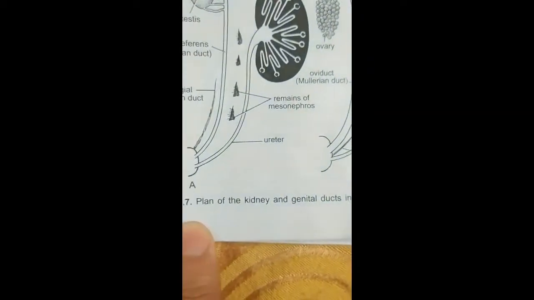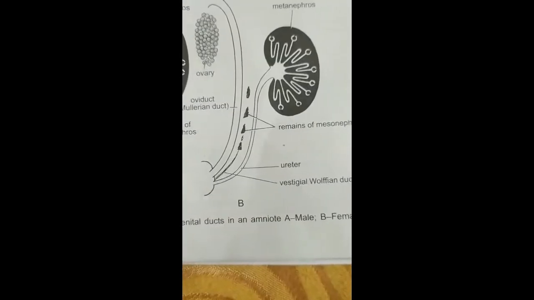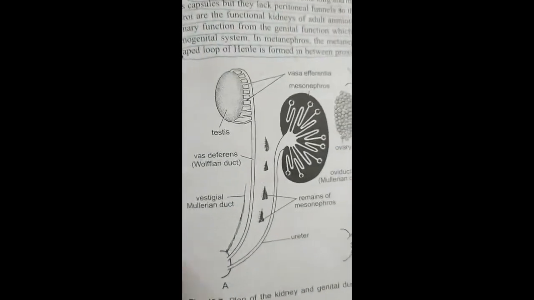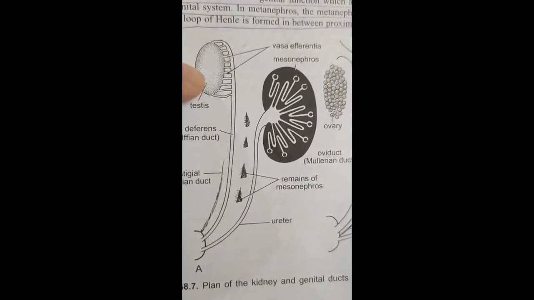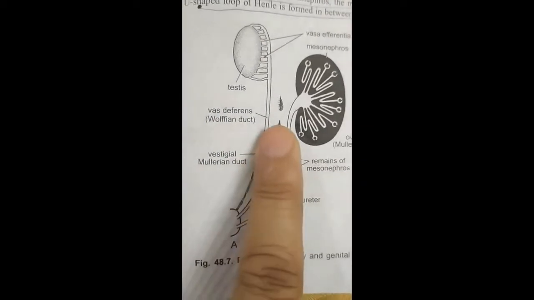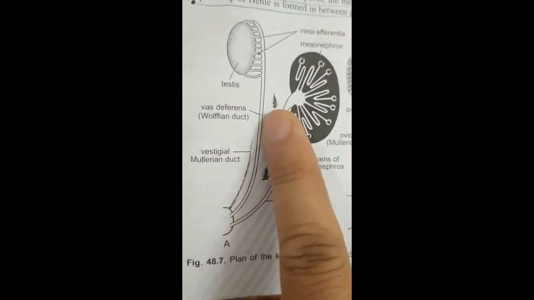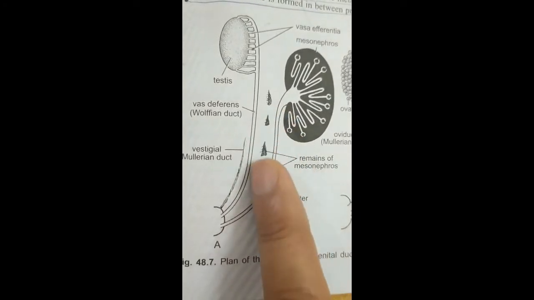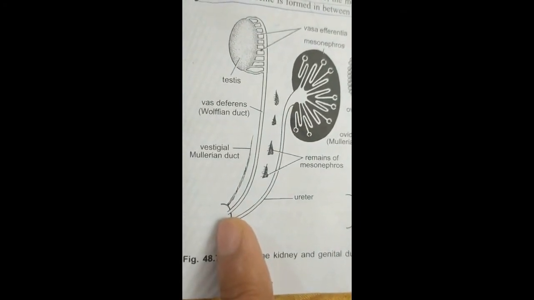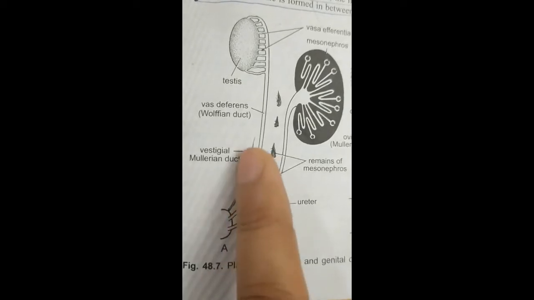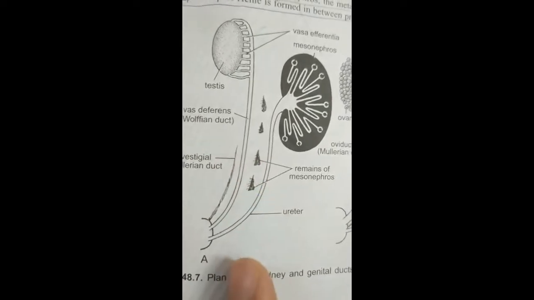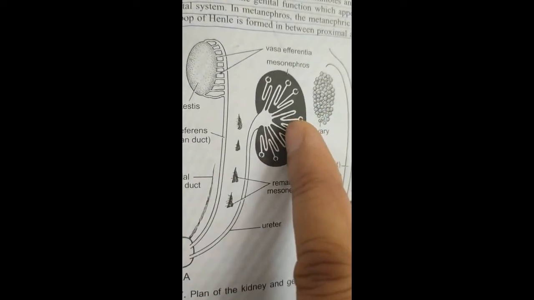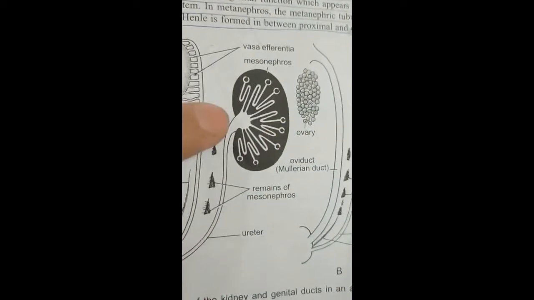Now coming to the plan of kidney and genital ducts in the amniotes, the A diagram is showing male. So this is testis and these are vas efferentia, and there is a duct which is carrying the sperm. This is called vas deferens or Wolffian duct. It is opening into the cloaca, whereas we can see the vestigial Mullerian duct because it is of no use in males, and this is metanephric kidney, metanephros,